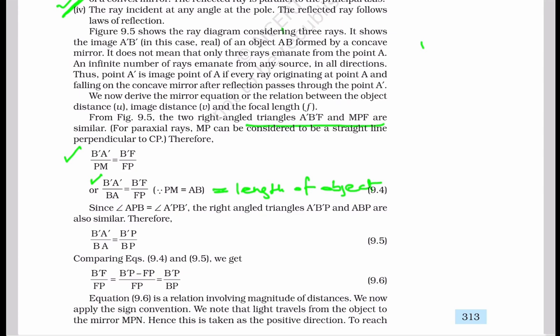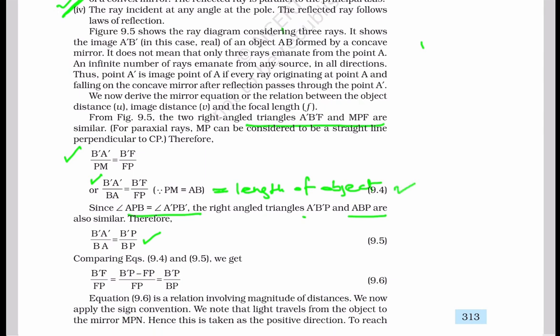Since angle APB is equal to angle A prime P B prime, the right angle triangles A prime B prime P and ABP are also similar. Therefore, from this case, we can write B prime A prime divided by BA is equal to B prime P divided by BP.